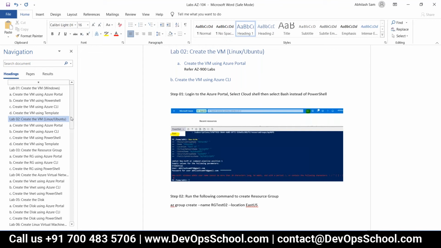Yeah, Vilas. So where you are, create the VM, Linux Ubuntu. Ubuntu is an operating system, and it's open source. Yes. So lab 2 is completed. Click on lab 3.